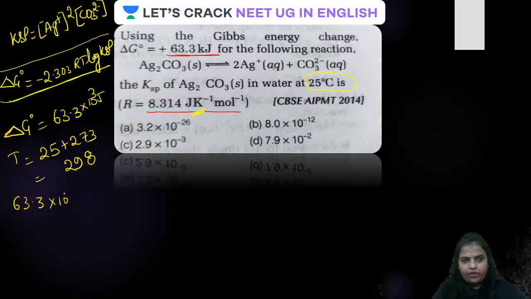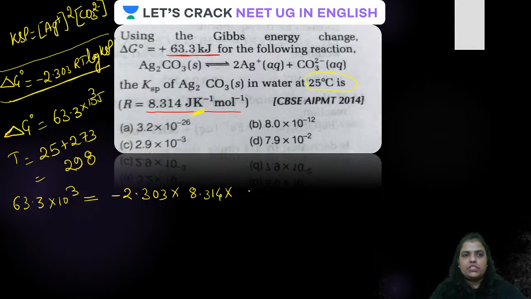63.3 into 10 raised to the power 3. This is going to be equal to minus, just go on putting the value, 303. R is how much? It is given 8.314. RT is how much? 298. Is that clear? All clear? Log KSP. All done, guys, all done.